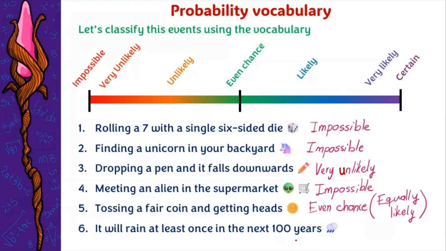And finally, it will rain at least once in the next 100 years. Well, 100 years, it's a long time. So for sure it's going to rain at least once. So I would write certain.